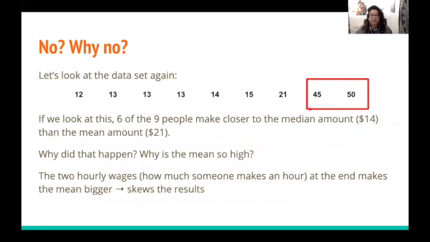So if you look back here, most of these are together, but then you have a few that are not together. They're very far away. Because of this, it's better to use the median than it is to use the mean.